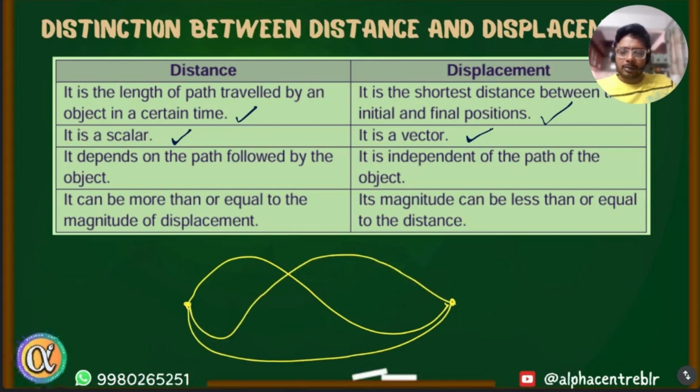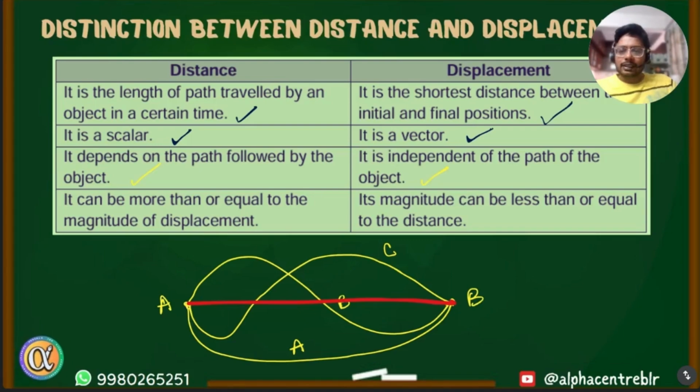So all these paths, let's say A, B, and C, have different lengths, and hence if you travel from A to B along these different routes, you will end up traveling different distances. But in all these cases, the final displacement remains the same, because displacement only depends on initial and final position. So irrespective of which path you choose, your displacement remains the same. Am I clear? Yes, sir.